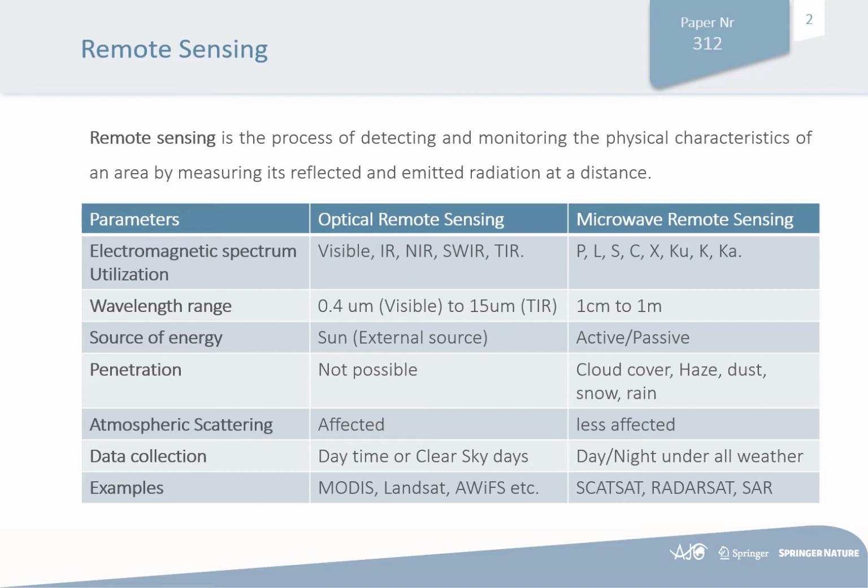The source of energy in optical remote sensing is the sun, whereas in microwave remote sensing, the source of energy can be the sun or an own illumination. Cloud penetration is not possible in optical remote sensing, but it is possible in microwave remote sensing. Atmospheric scattering generally affects the optical image, but less so the microwave image. Data collection is possible in daytime in optical remote sensing, whereas in microwave remote sensing, data collection is possible during day and night under all weather conditions.